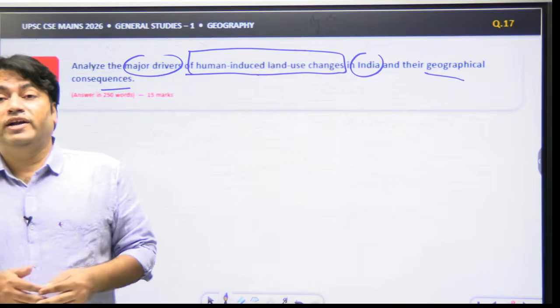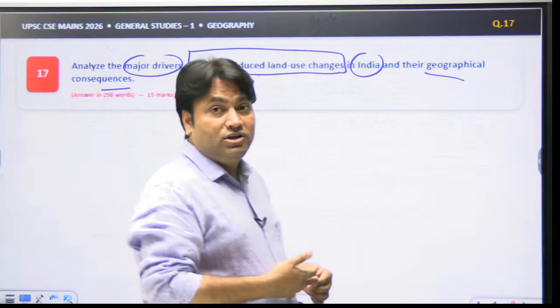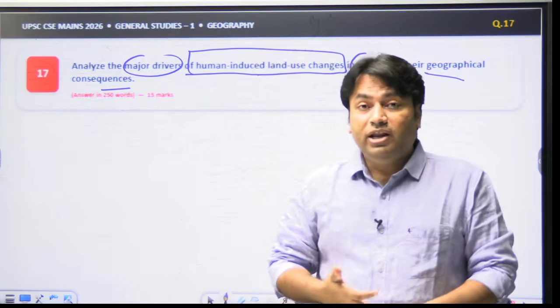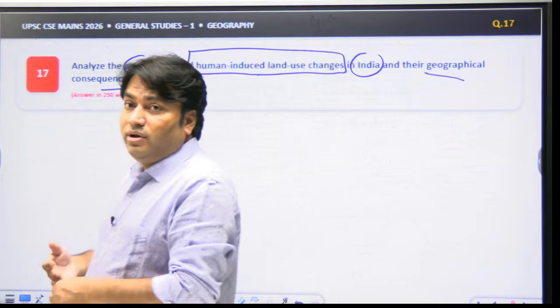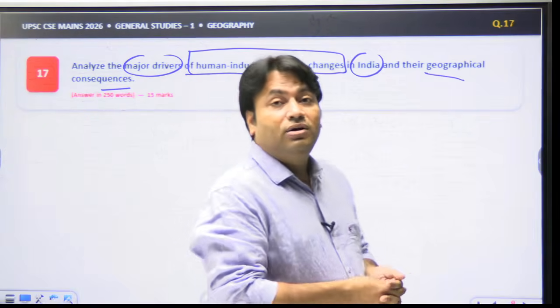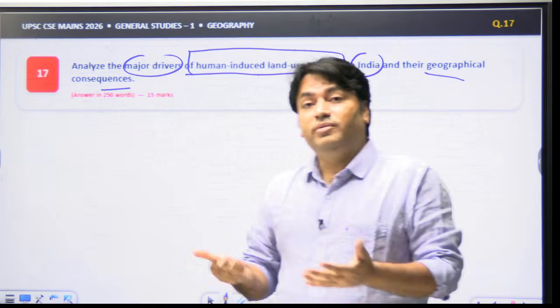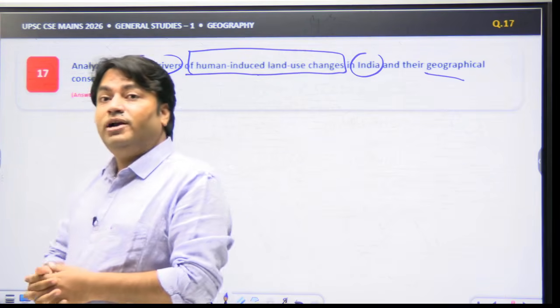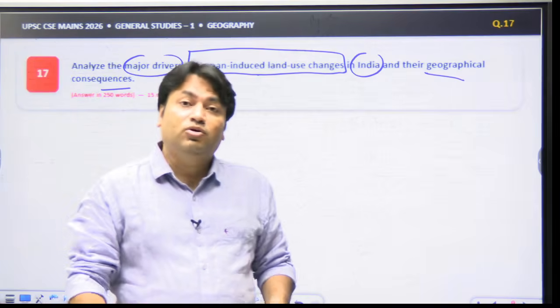You have already read about infrastructure, industrialization, mining, deforestation, land fragmentation, wetland conversion, habitat fragmentation, soil degradation, hydrological alteration, the carbon cycle.